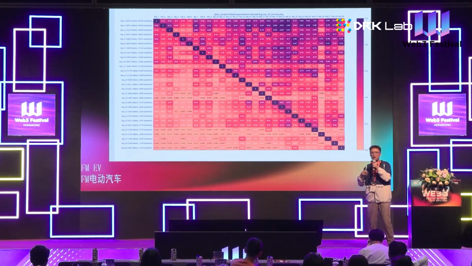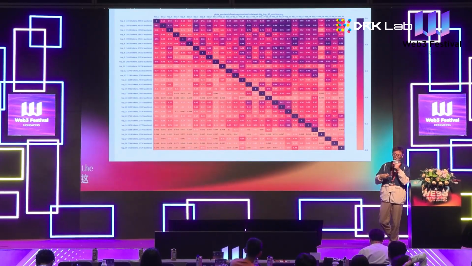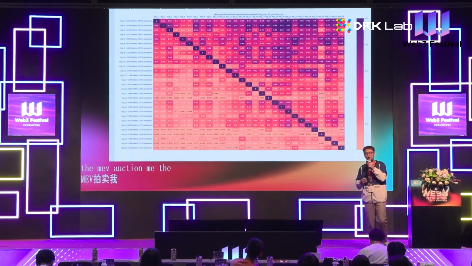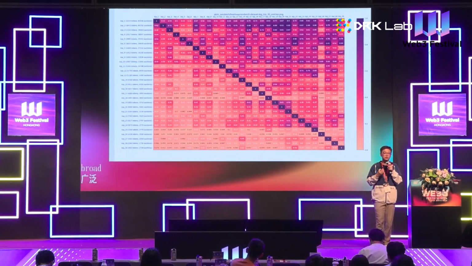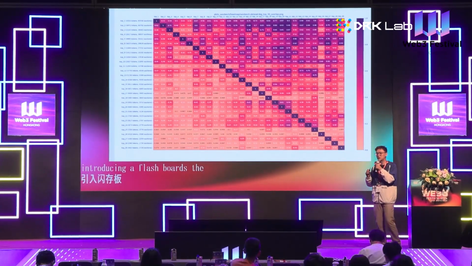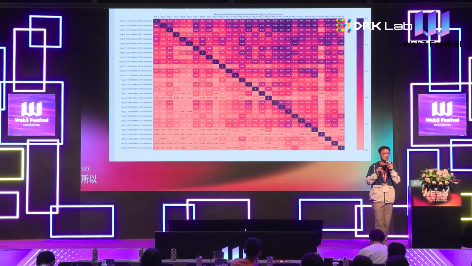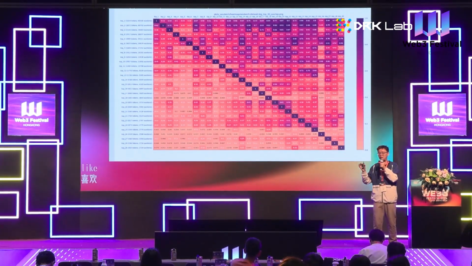In the PGA, everyone is bidding for MEV opportunities in the mempool, and they just publicly broadcast their bids. But after introducing Flashbots, the strategies of the searchers changed. They no longer disclose the value they would like to bribe to the builders; instead, we have a private channel auction to do this.